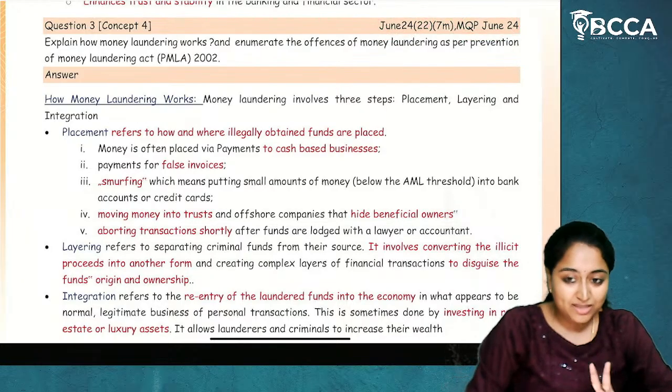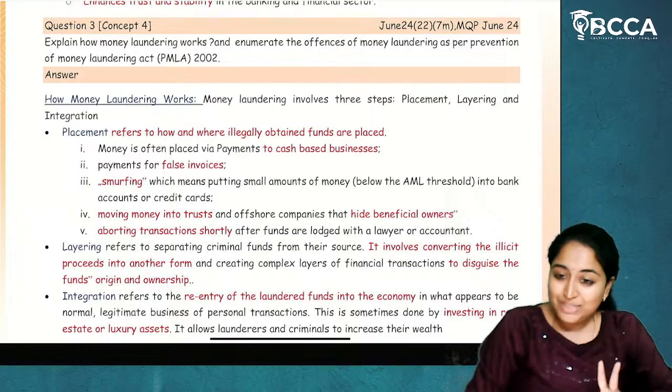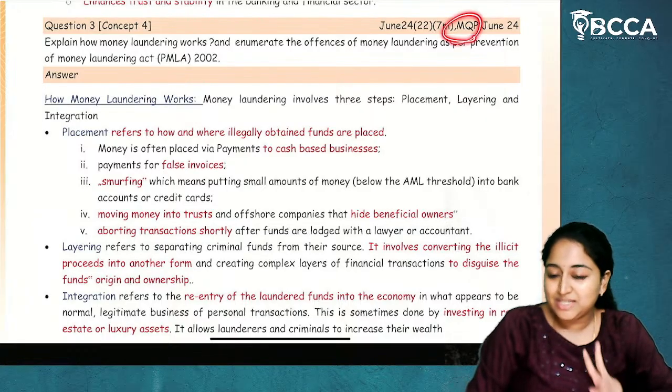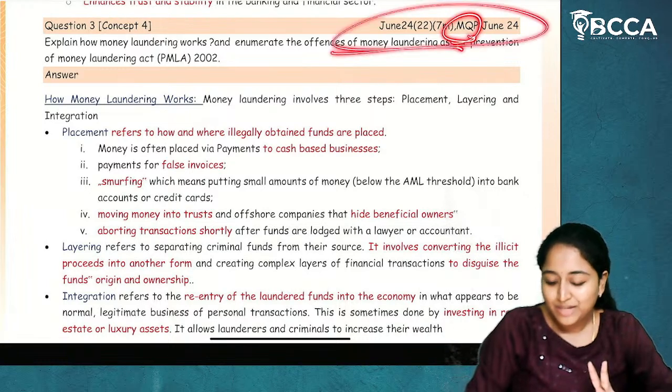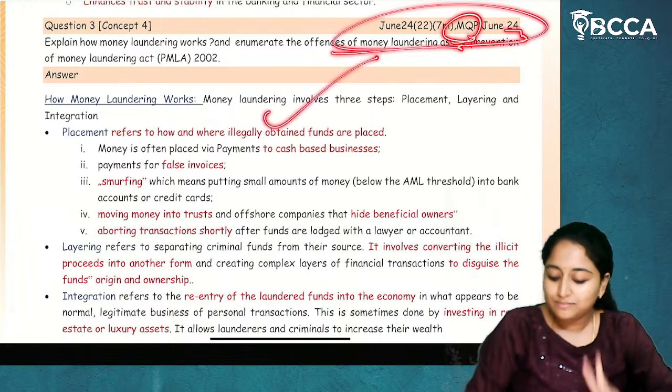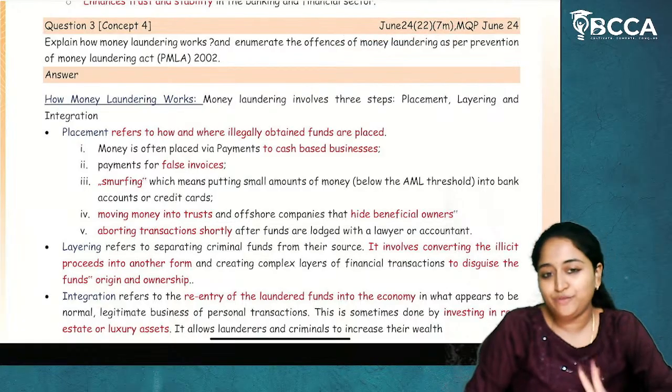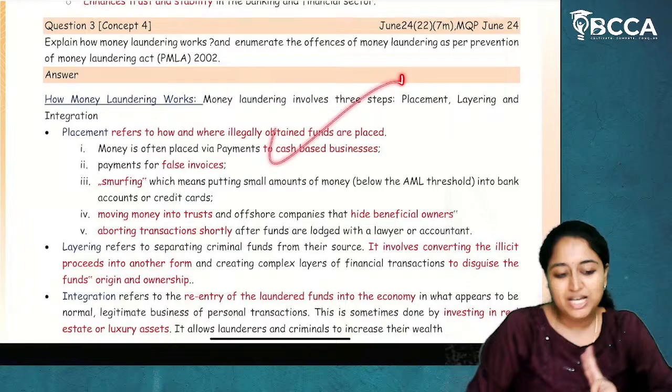I'm making it again stressful that many students are thinking that if the question is there in MQP, it will not be tested in the examination. Proof. MQP June 2024, this is the question, and in June 2024 examination, there is a question. So you might think that if the question is there in MQP, the concept will be tested, but same question will not be tested. It will be tested.